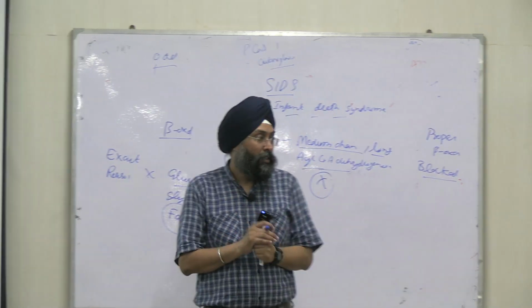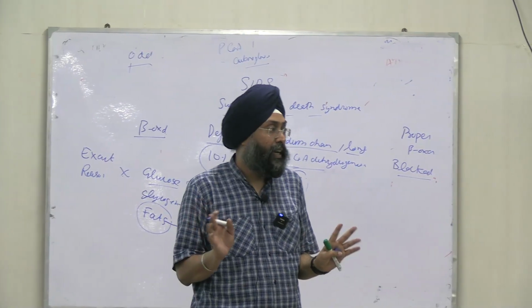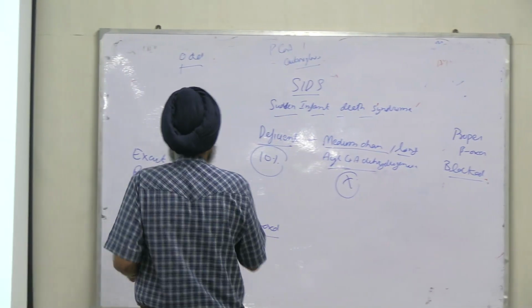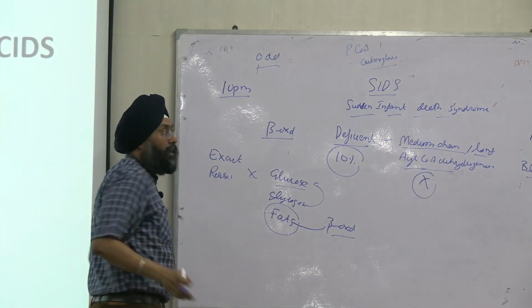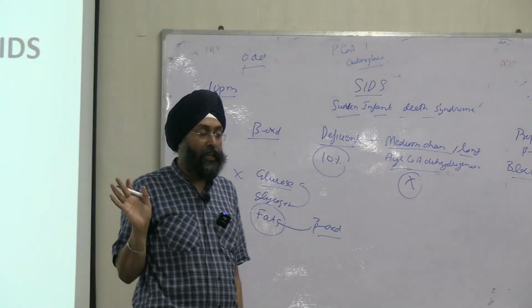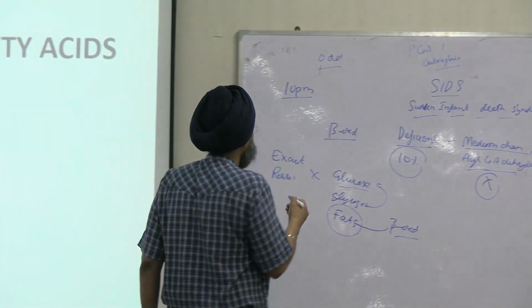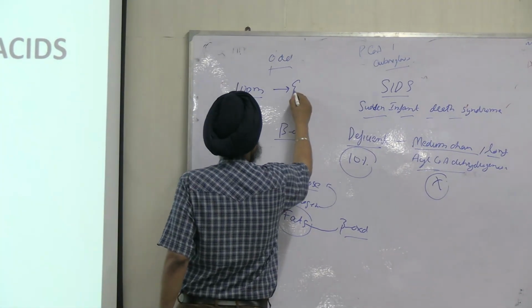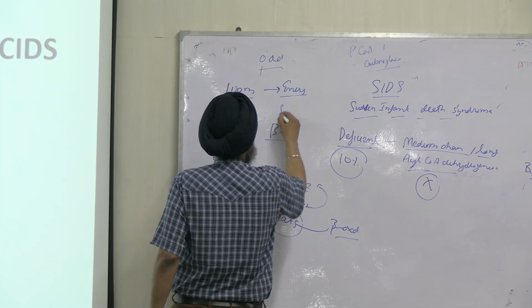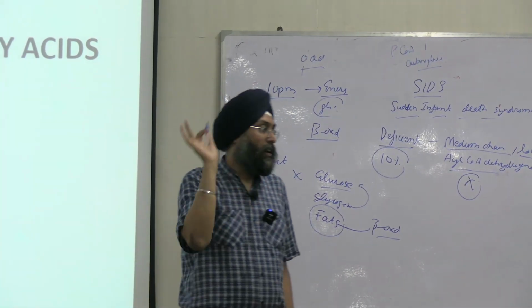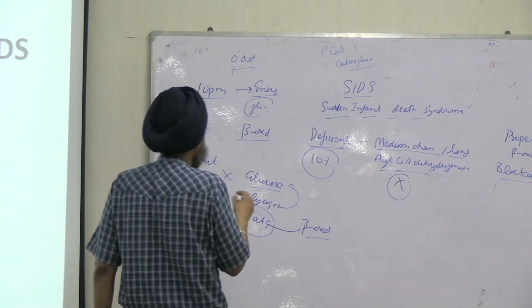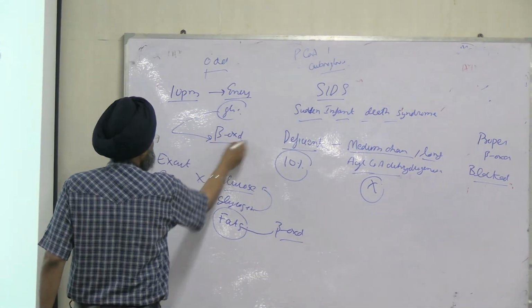A baby is born, and the mother is feeding the baby. Suppose the last feed was given to the baby at 10 p.m. After that, the energy will first be provided by glucose. But after 3, 4, 5 hours, what will play the role of energy?